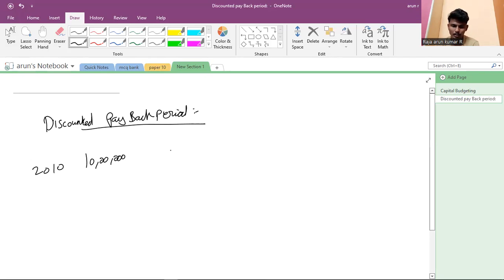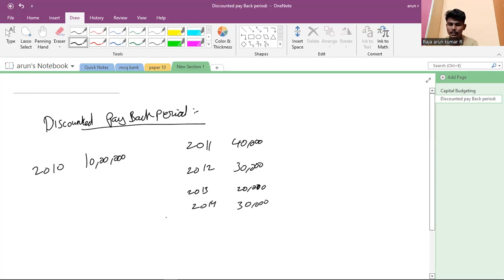I get a return from 2011 itself, rupees 40,000, and in 2012 I get rupees 30,000. In 2013 I get 20,000, and in 2014 I get 30,000. Like that, over a number of years I get returns back.